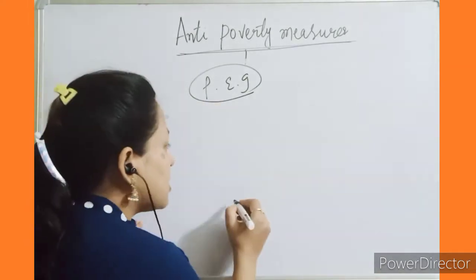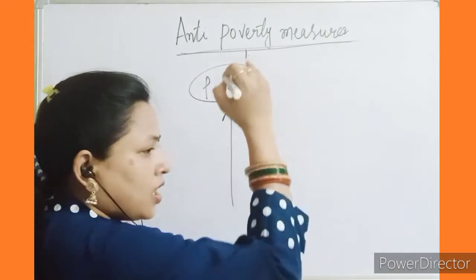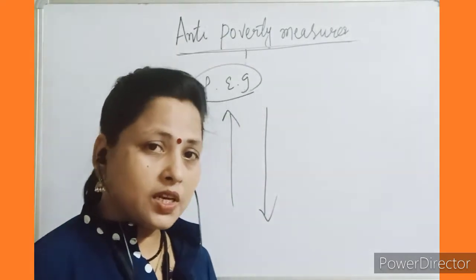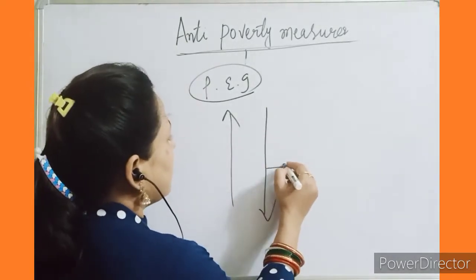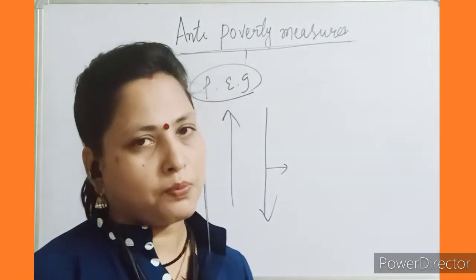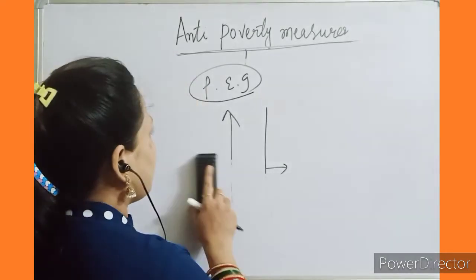If the country's economy increases, definitely poverty will go down. Each and every individual of that country will increase their status, right? Whereas if the country's economy goes down, then definitely some people will remain in poverty. Okay? So this is all about your first point.